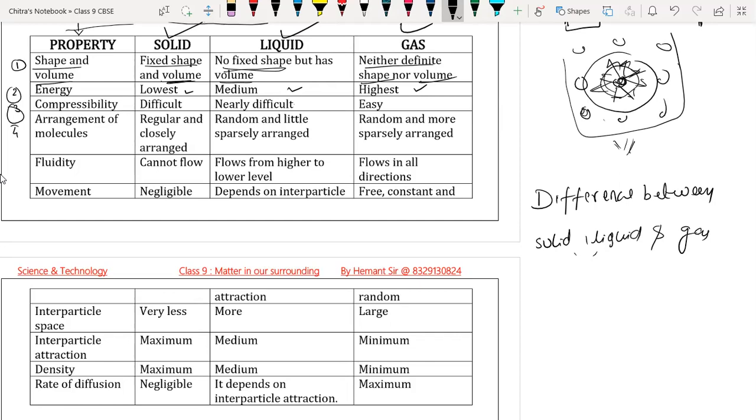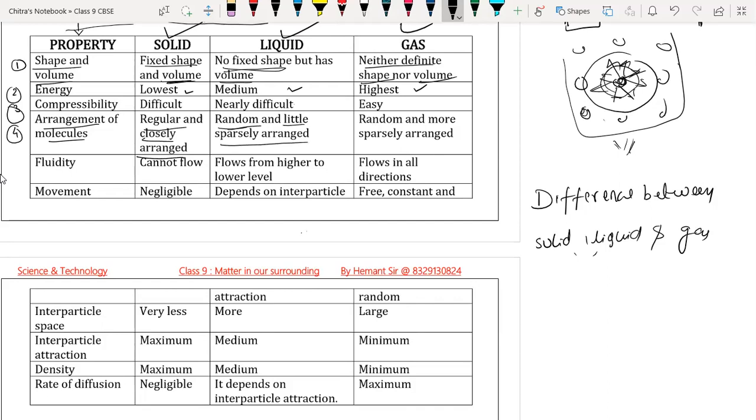Then the fourth difference is the arrangement of molecules. The arrangement of molecules in a solid is regular, and particles are closely arranged with a strong force of attraction. Whereas in the case of liquid, the arrangement of particles is random and somewhat sparsely arranged.